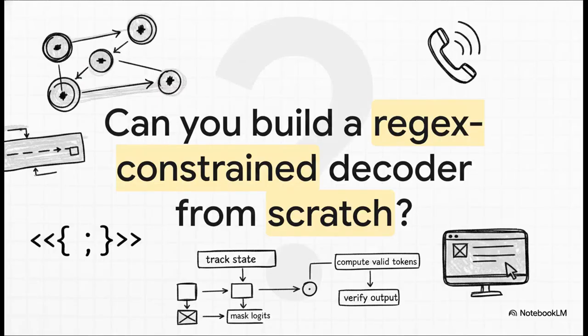To wrap up today, I want to leave you with a hard, provocative exercise. Now that you know that freeform generation is just a suggestion and that you can mathematically force the model's hand, can you implement a regex-constrained decoder entirely from scratch for a simple phone number? Could you write the logic yourself to track the state, compute the valid tokens, mask the logits, and verify absolutely zero invalid outputs across 1,000 samples? It is an incredibly powerful concept to master. I highly encourage you to open up your IDE right now and try building a simple finite-state machine yourself.